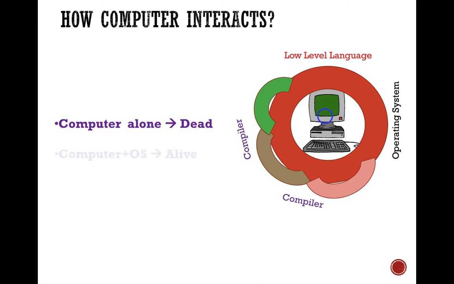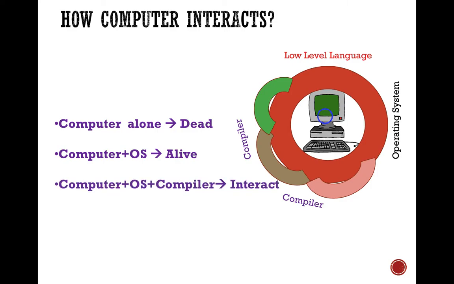But a computer plus an operating system is a bit alive, but it is on its own, like automation. And if you want to interact, you need a compiler. Computer plus operating system plus compiler, then you can interact with the operating system. That's why in our course, introduction to programming, you need to have the compiler or editor, they call it Dev C++. You have to download this one.